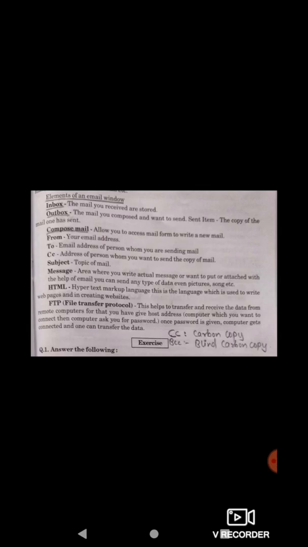Apart from sending text messages, we also have the option to share images, videos, pictures, right? Multiple things. Similarly, in email, there is a feature known as attachment, which helps us to attach our documents, files, folders, videos, audios, anything that we may want to send to the receiver.